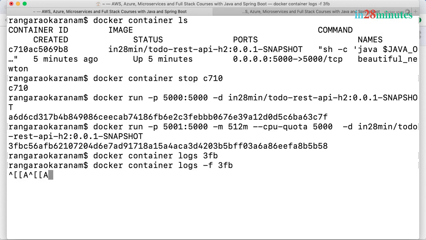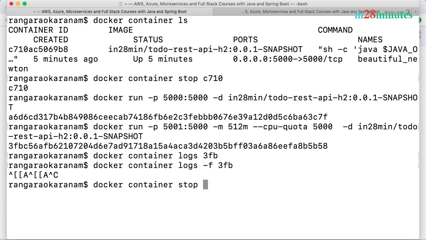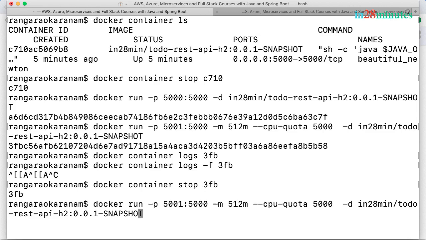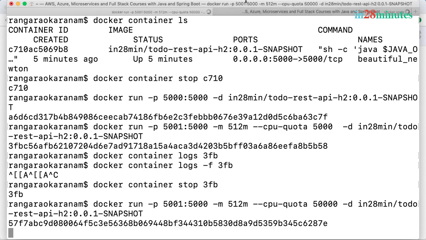So I'll give it a little bit more CPU. I'll say docker container stop 3FB. Even the stop is taking a long time because we have not given it enough CPU. Even to do the stop, it needs to gracefully shut down. So let's do a run and give a CPU quota this time of a little bit more. Let's make it 50,000, so we are giving it half the CPU. Let's run this right now.